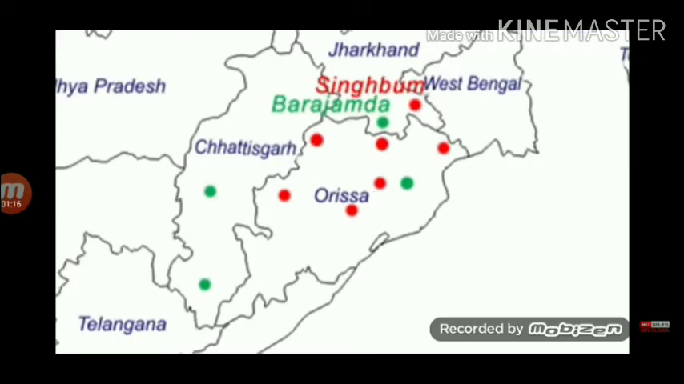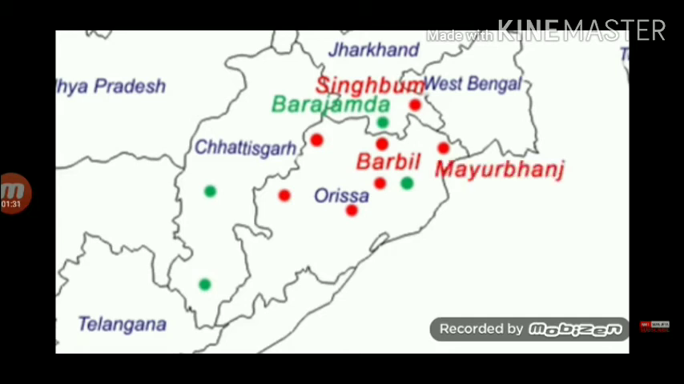Now we move to the second state, Odisha. This state has a lot of iron ore mines. Let's look at them. Number 1, Barbil. Now this place is located in the northernmost region of Odisha, and it's very close to the Jharkhand state border.